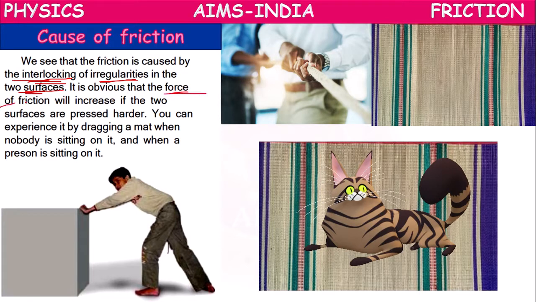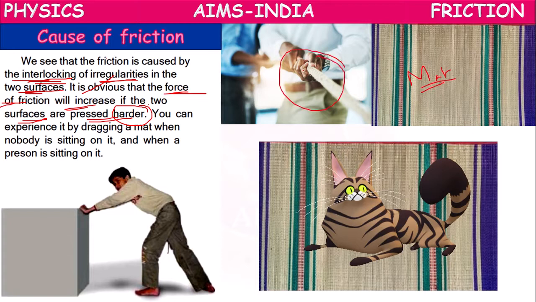The force of friction will increase if the two surfaces are pressed harder. If the interlocking is more, or if two surfaces are pressed against one another harder, then the friction will increase. Suppose an empty mat is on the floor.